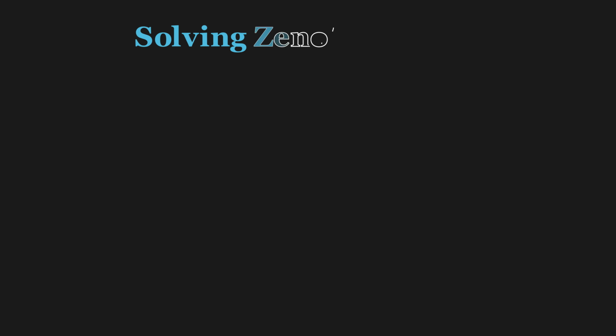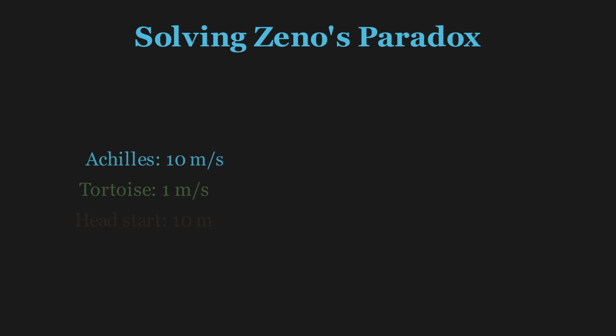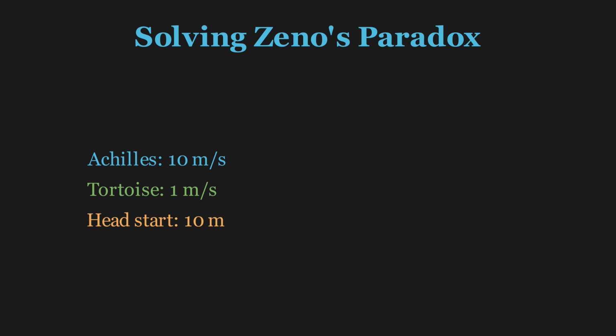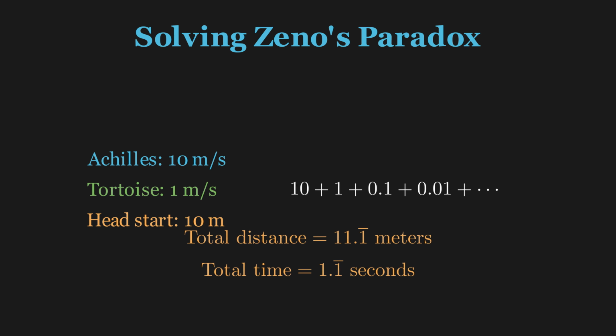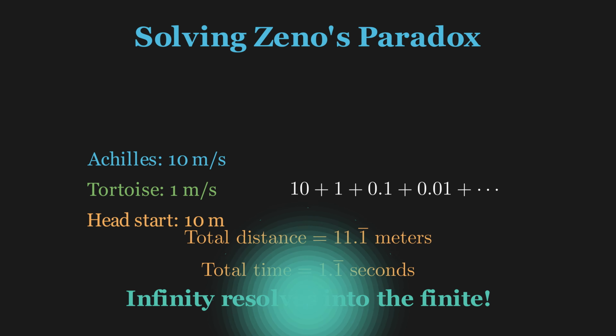Now we can finally solve Zeno's paradox. Achilles must cover infinitely many distances, but watch what happens when we add them. If Achilles runs at 10 meters per second and the tortoise at 1 meter per second, with a 10-meter head start, the total distance Achilles runs to catch up forms a geometric series. This infinite sum equals exactly 11.1 meters. And the time? Just 1.1 seconds. Infinity resolves into the finite.